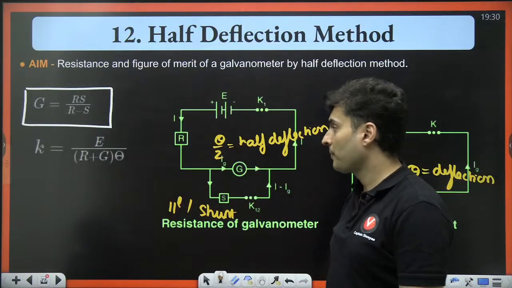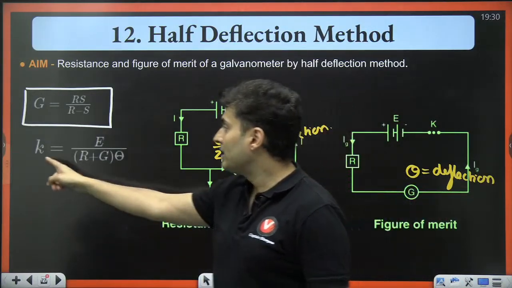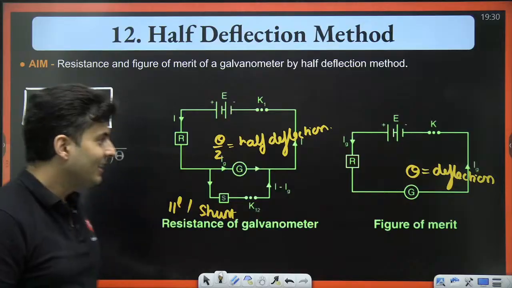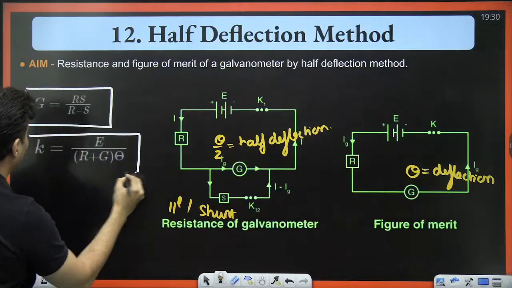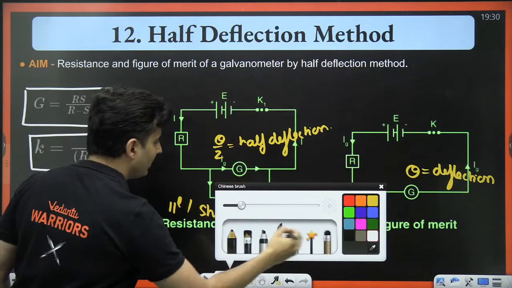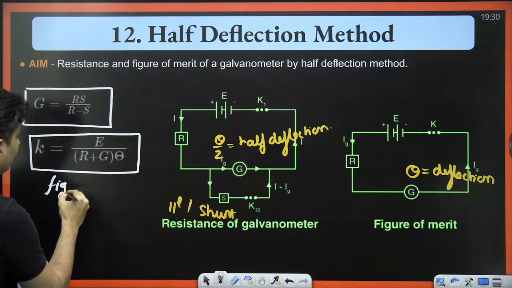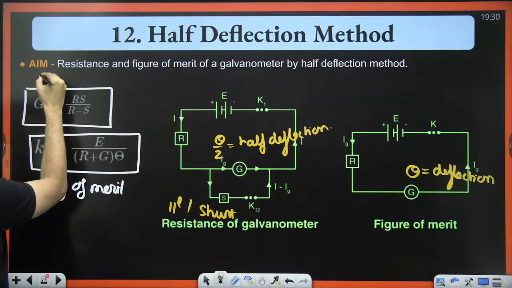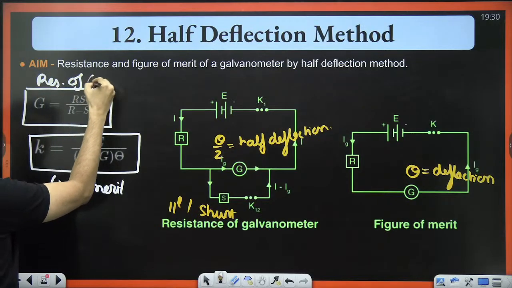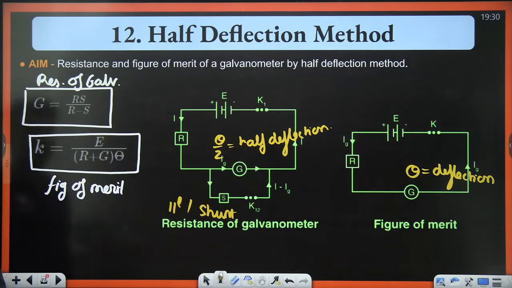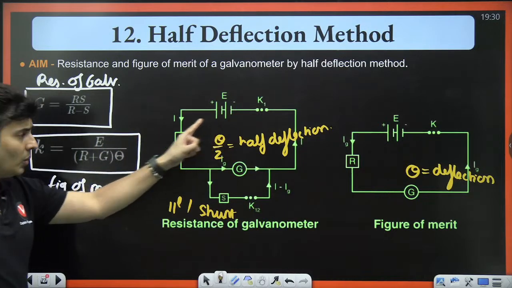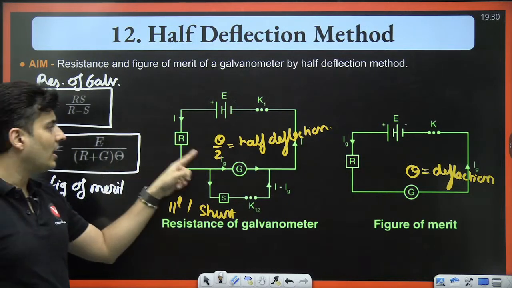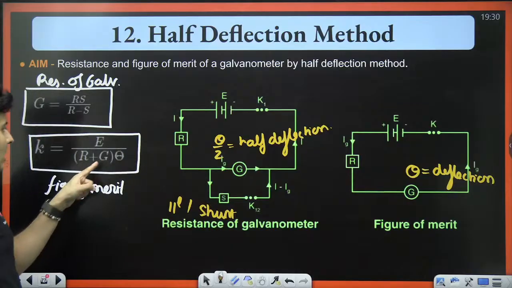Don't do that. Next, this is the figure of merit formula. This is the resistance of galvanometer formula. EMF you should know, divided by R plus G, not S, R plus G into theta.